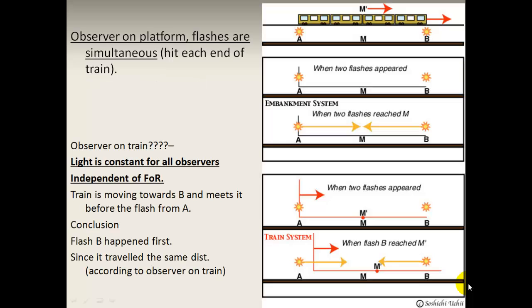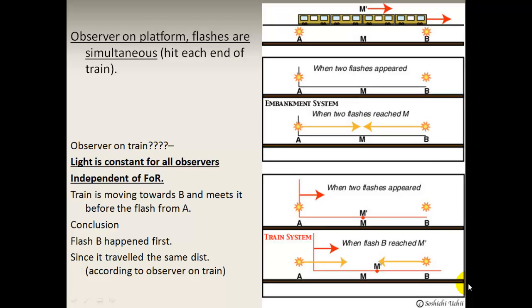Is it the person on the platform who sees the events as being simultaneous? Is it the person on the train who sees the front strike as being before the last strike? Well, from their frame of reference, both are correct. And here we have it again.